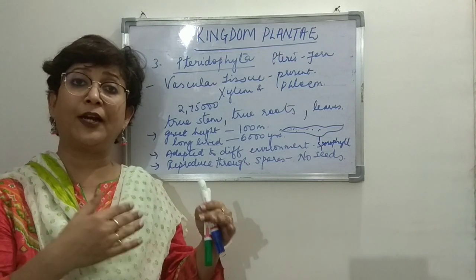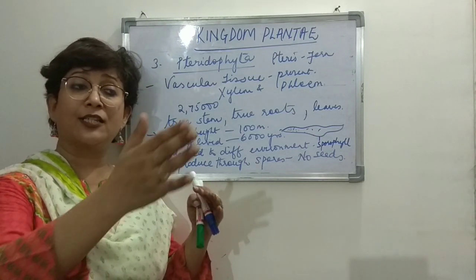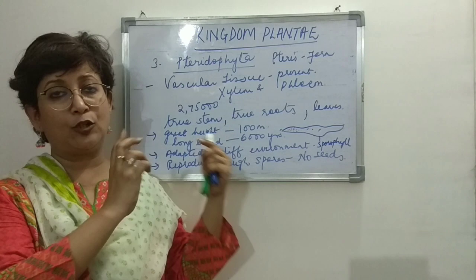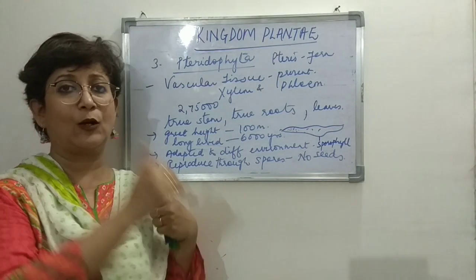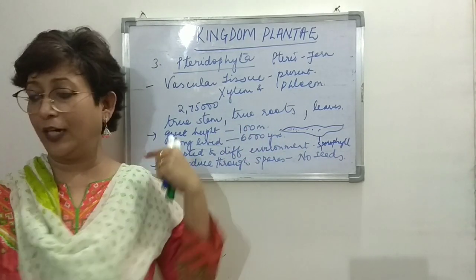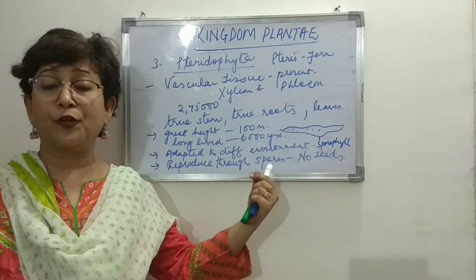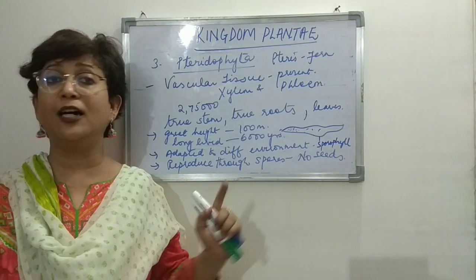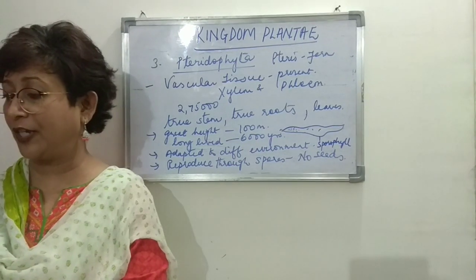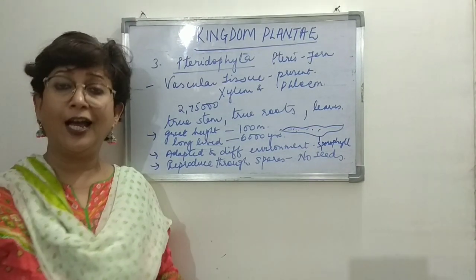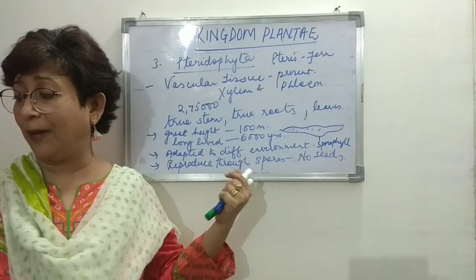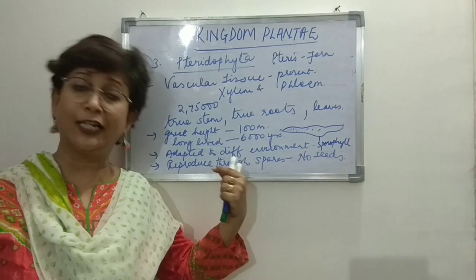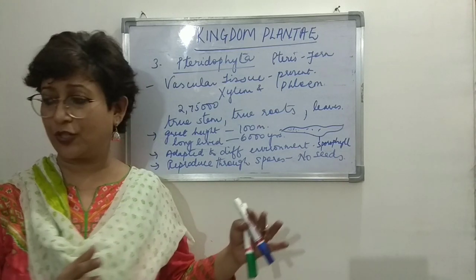In others, the gametophyte phase is longer than the sporophyte phase. Here, the dominant phase of the plant body is the sporophyte. So alternation of generation is also found over here, and the gametophyte producing gametes is a very small, inconspicuous stage.